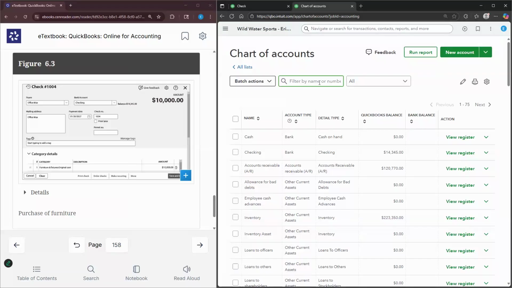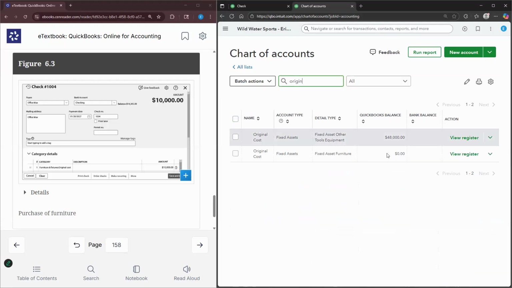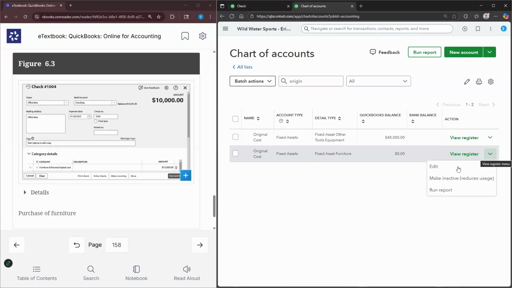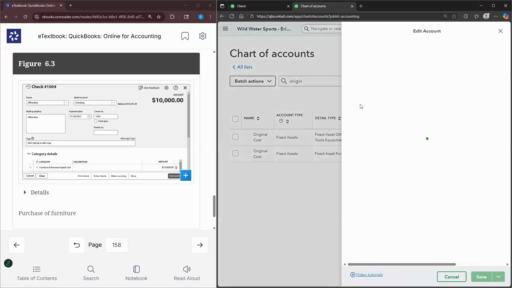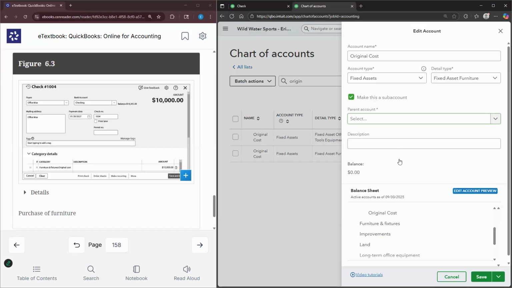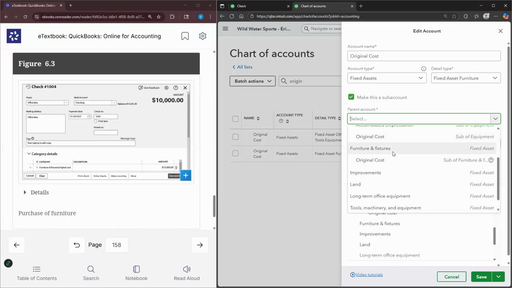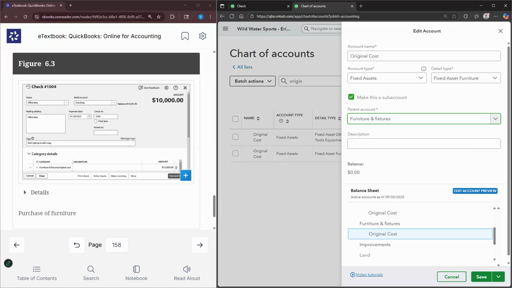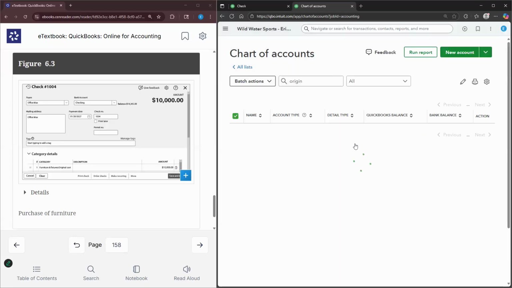So I'm going to find it. You can either scroll down or you can type it in. So original cost. I select edit, and it should be furniture and fixtures. So save.